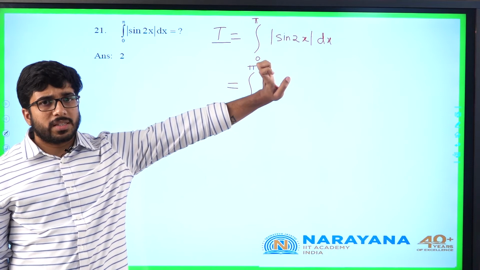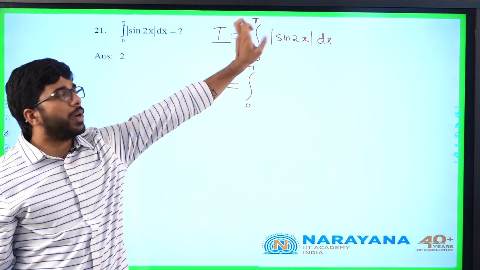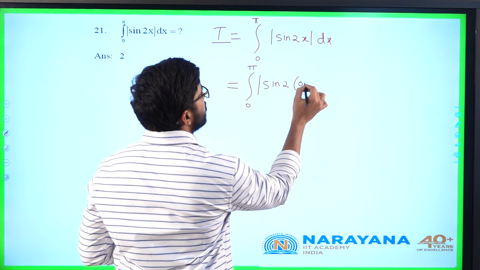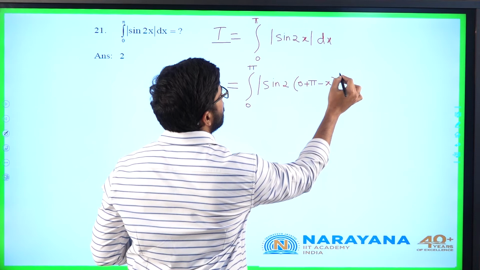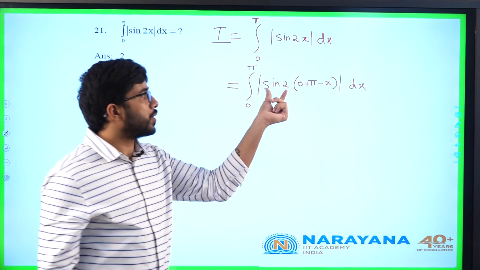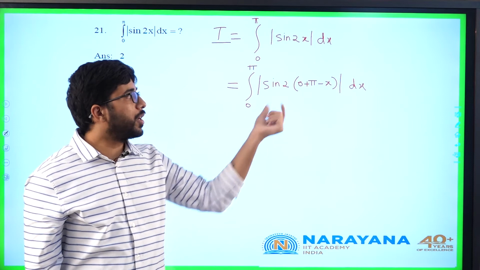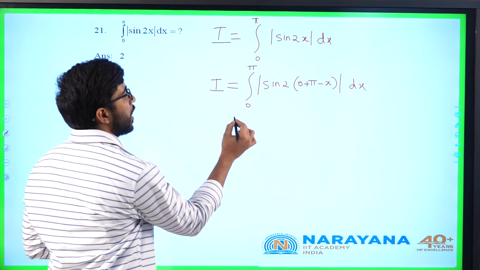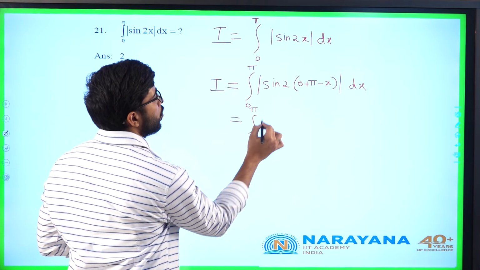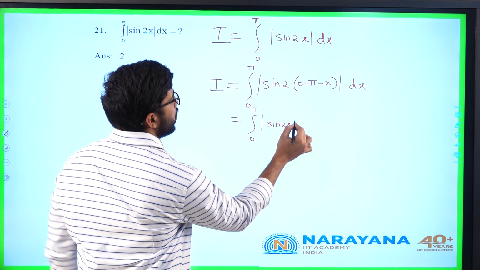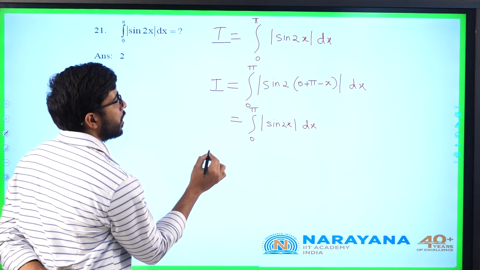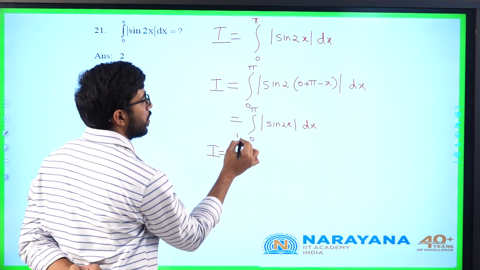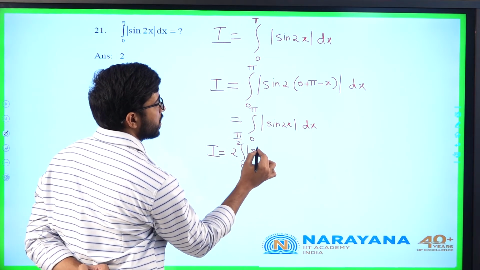I can use the a plus b minus x property. I can replace x by 0 plus pi minus x. Modulus of sin of 2 times of 0 plus pi minus x dx. So I am getting 2 pi minus 2x. Modulus of sine of 360 minus theta will be again modulus of sin theta. Both will be the same. I am getting this again as integral 0 to pi modulus of sin 2x dx. So if both are equal, I can replace it by 2 times of integral 0 to pi by 2 modulus of sine 2x dx.